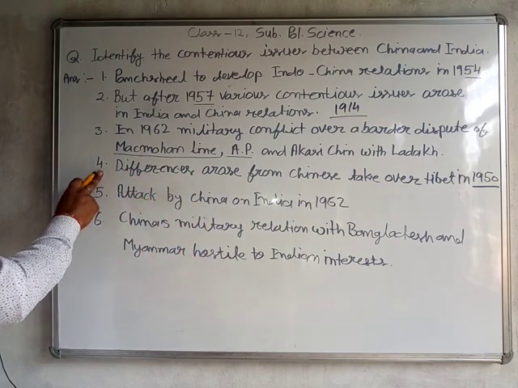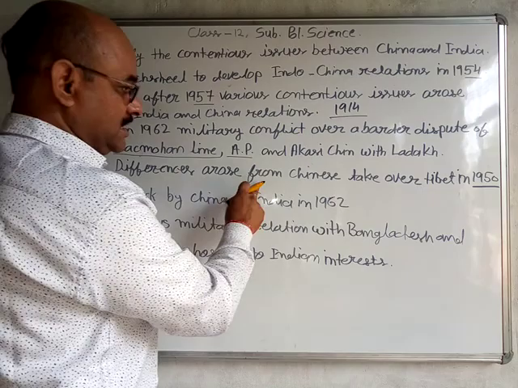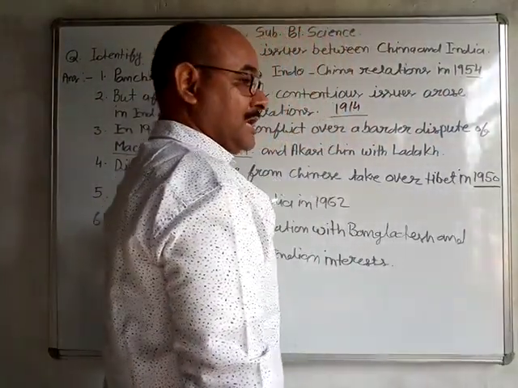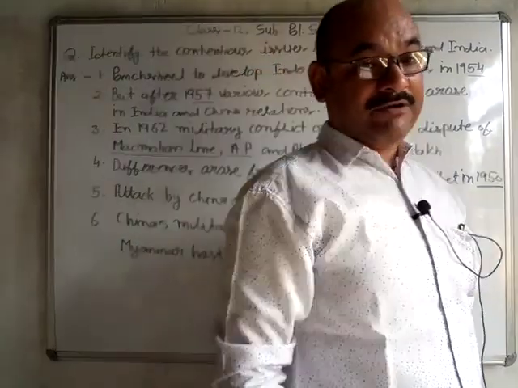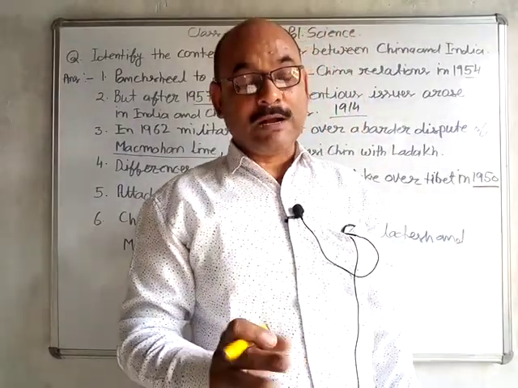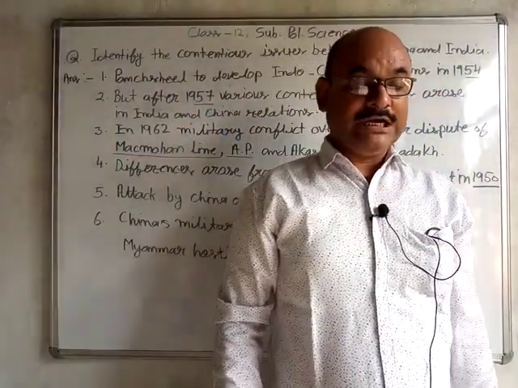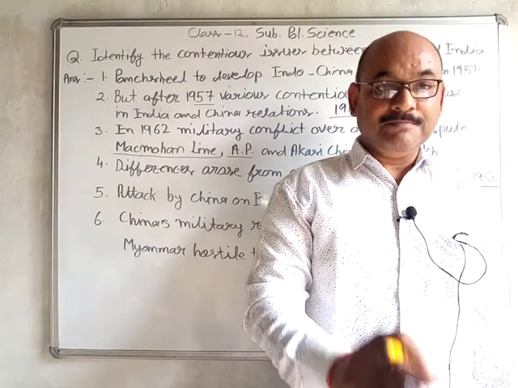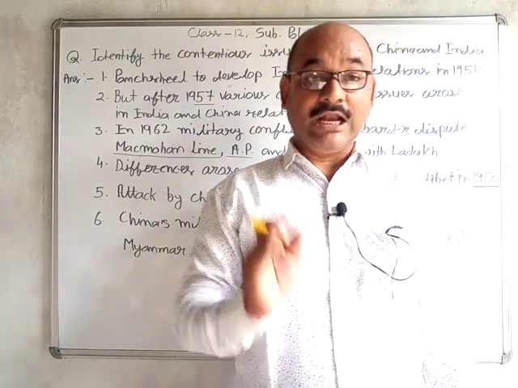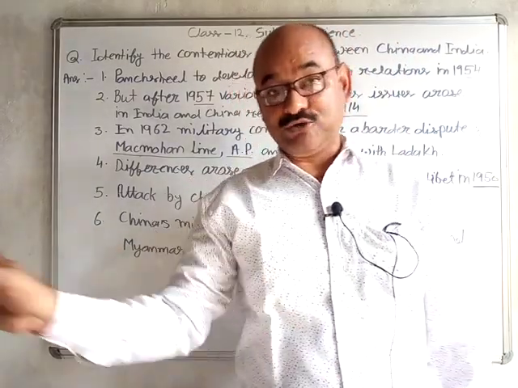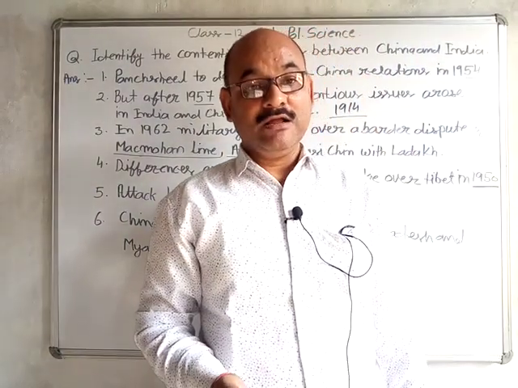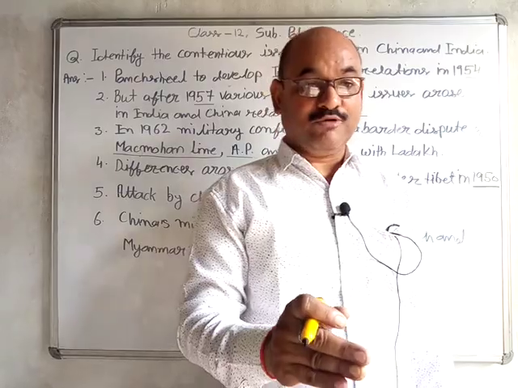What happened? Point number four. Differences arose from the Chinese takeover of Tibet in 1950. In 1950, by one blunder, China attacked Tibet, took over the complete political atmosphere and economy of Tibet, and made Tibet a territory of China. The leaders, the Lama, escaped toward India and demanded protection, and the Indian government provided protection.